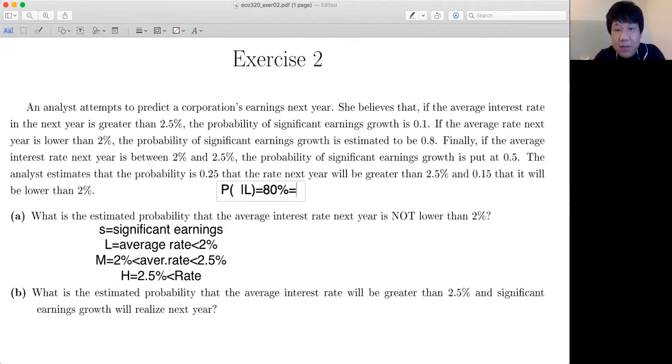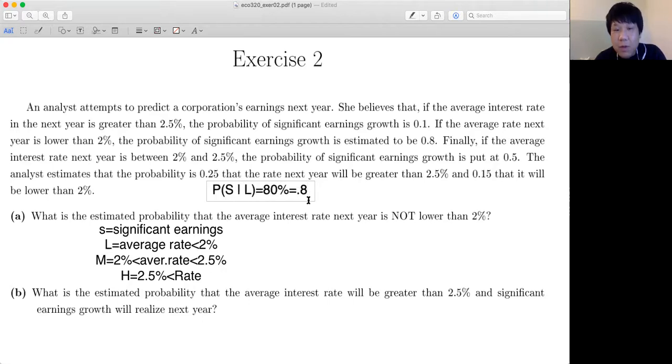You can either write 80% or 0.8, either is fine. I'm saying probability of a significant earning, so probability of you making significant earning, conditioning on the interest rate being low, is 80% or 0.8.